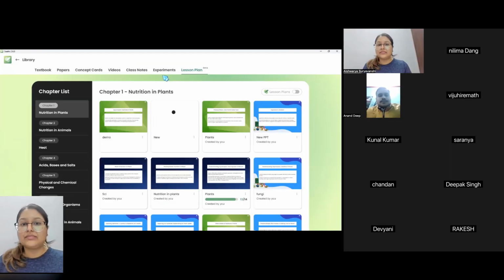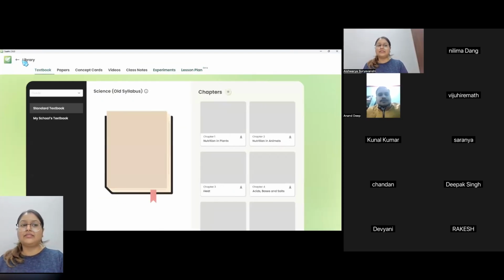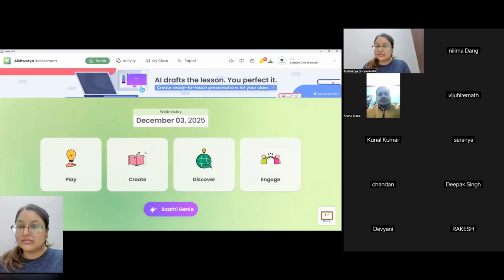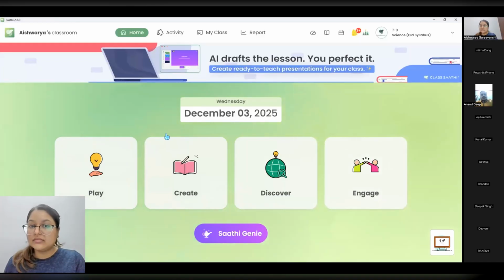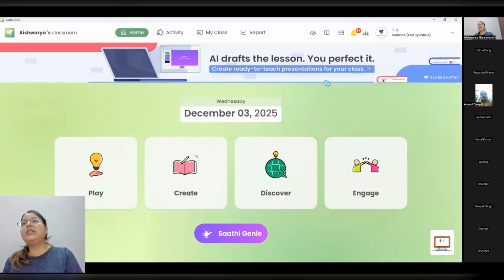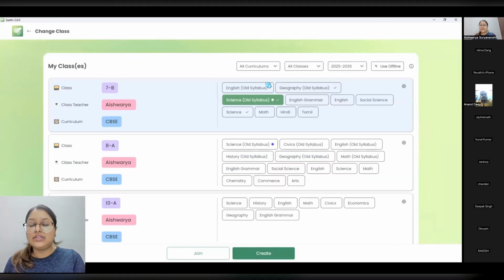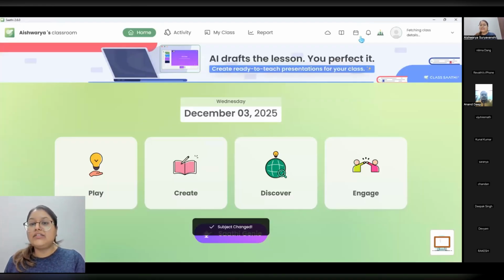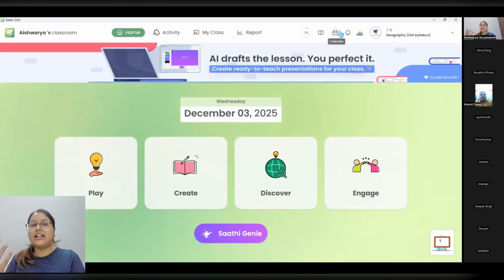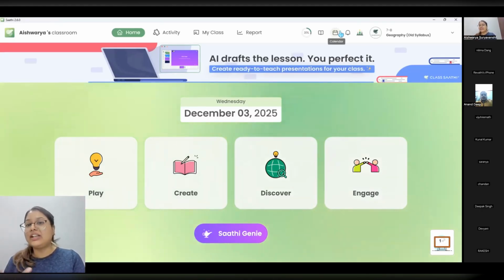Excuse me, ma'am. Do we have any map work in this, especially for geography and history? For maps, ma'am, what we have done is add textbooks which you can use to explain geographical differentiation to the students. But unfortunately, adding the entire map of India is something we'll have to work on.